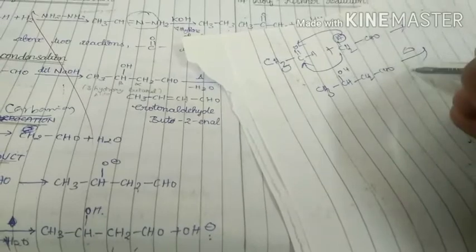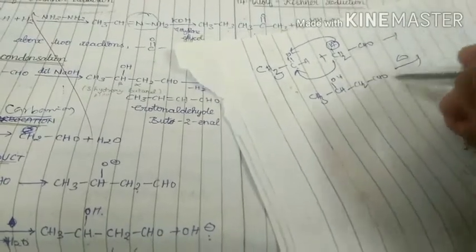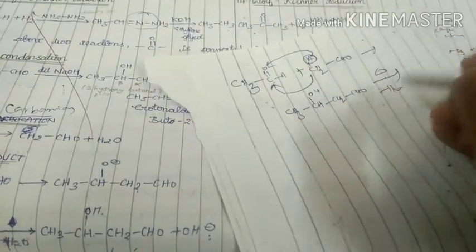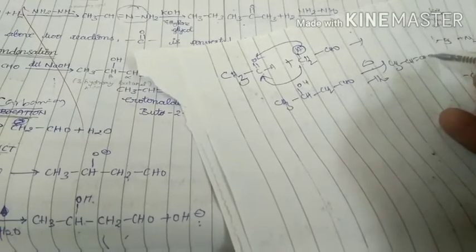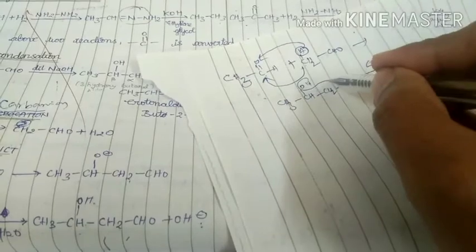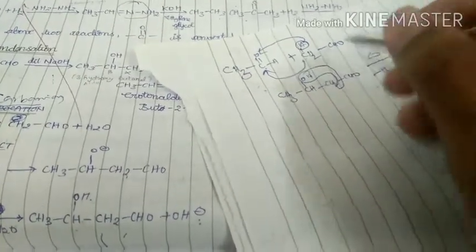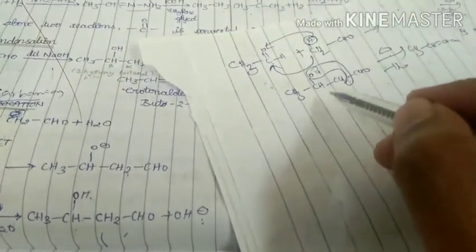After elimination, what happened? When it undergoes heating, elimination takes place. Then we get this product, CH3 CH double bond CH CHO. That means this OH and H are eliminated. Elimination always takes place from adjacent carbon atoms. Finally we get this one.